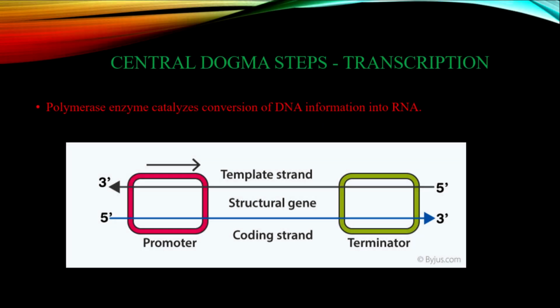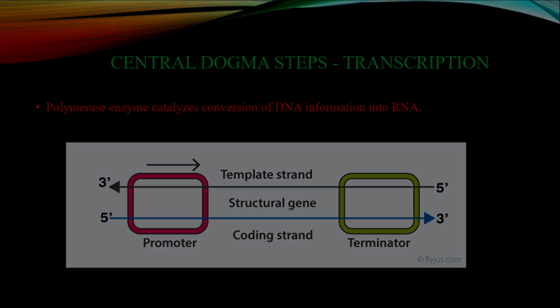During transcription, the polymerase enzyme and other transcription factors guide the transfer of information in the DNA strand to the RNA. The concerned DNA molecule has 3 sections: the terminator, promoter, and structural gene. The DNA strand that makes the new RNA is referred to as the template strand, while the other is called the coding strand. The DNA-dependent RNA polymerase attaches to the promoter to catalyze the polymerization in the 3' to 5' direction. When it nears the terminator sequence, it terminates and produces a newly synthesized RNA strand that undergoes post-transcriptional enhancements.